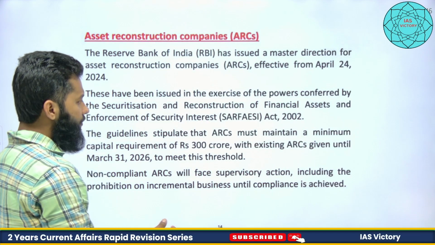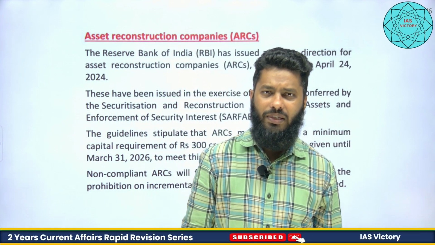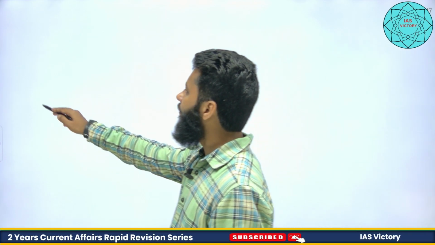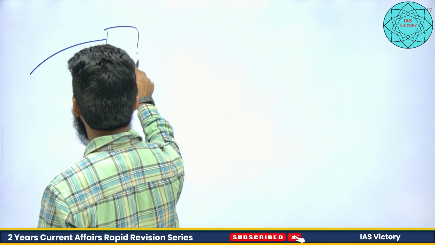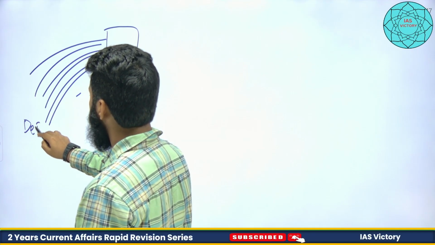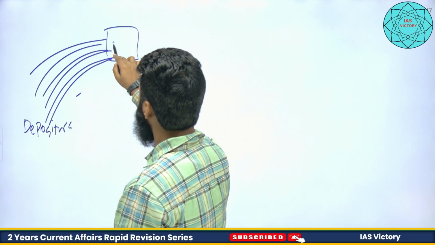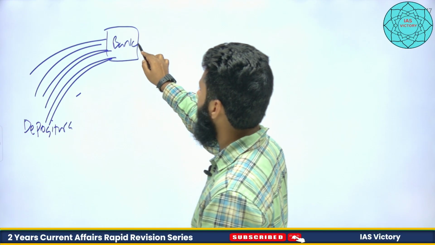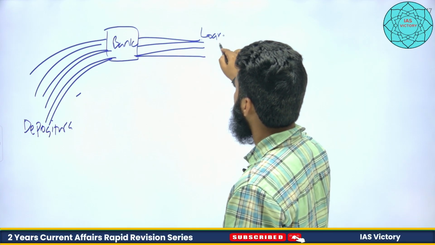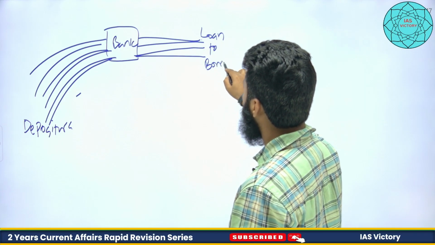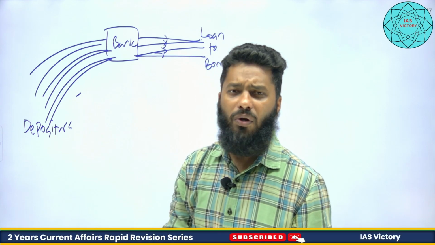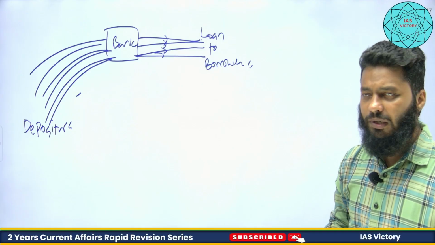Now, asset reconstruction companies we have already seen. Asset reconstruction company means what? This is bank for that matter, right? This is bank, and these are the depositors who have made payment. They have deposited their money in the bank. And what has happened? This bank has extended this money as loan to borrowers, right? So now borrowers have taken this loan. This loan that the bank has given to these people is not the bank's money, this is depositors' money, right? Now what has happened?